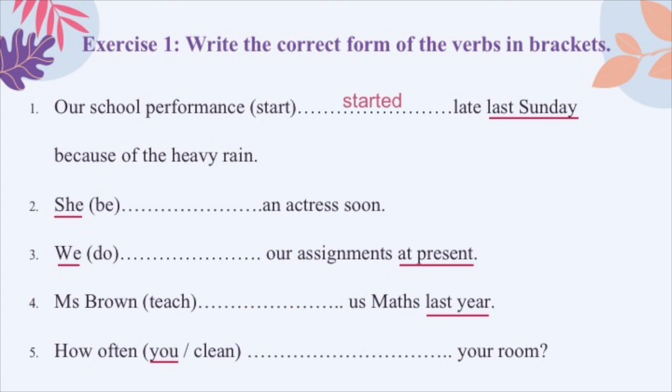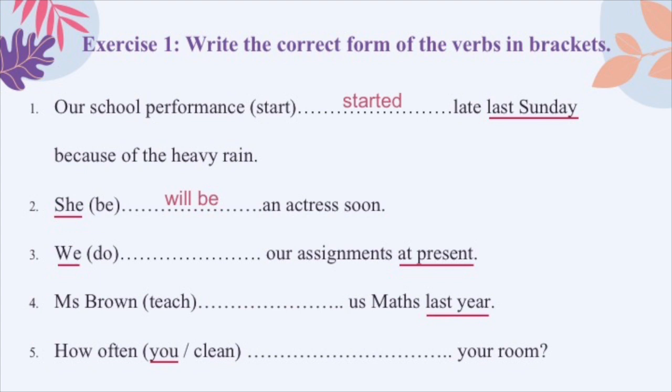Number 2. Can you see the word soon at the end of the sentence? Soon means sớm thôi, sẽ nhanh thôi. Cô ấy sẽ sớm trở thành một diễn viên. So it is a prediction, right? So when we want to talk about prediction, we will use future symbol. And the form of future symbol is will plus verb bare. So that's why we write, she will be an actress soon.